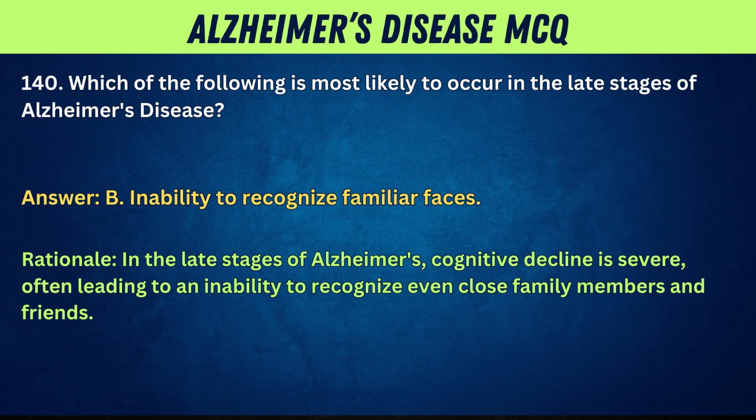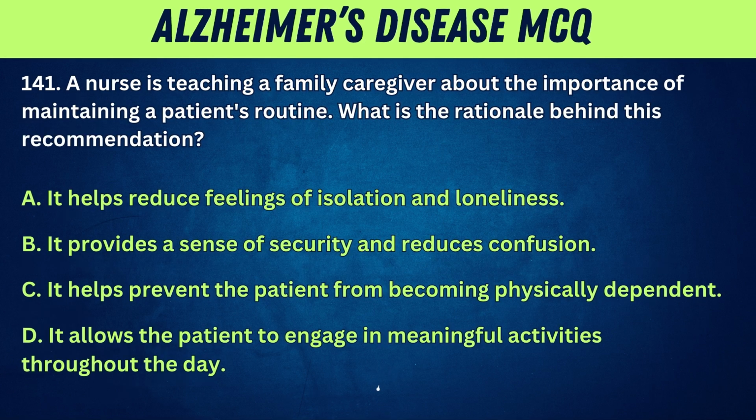Rationale. In the late stages of Alzheimer's, cognitive decline is severe, often leading to an inability to recognize even close family members and friends.